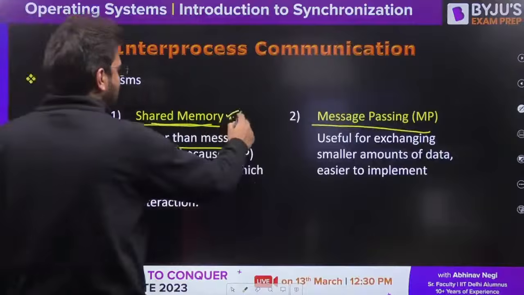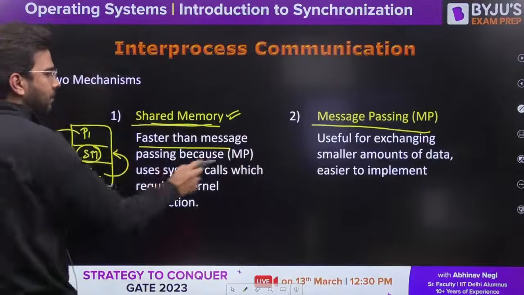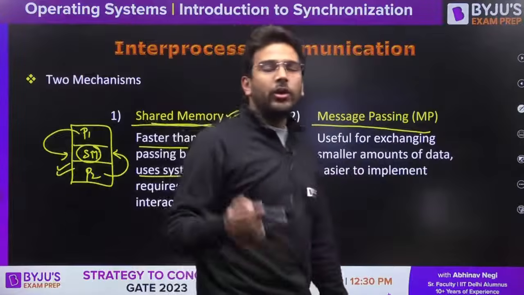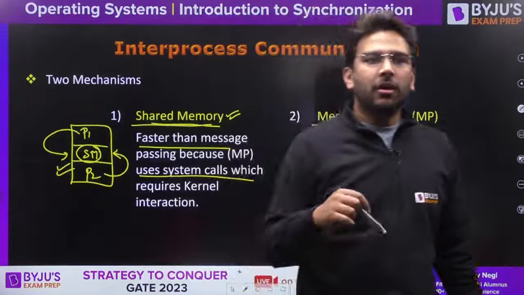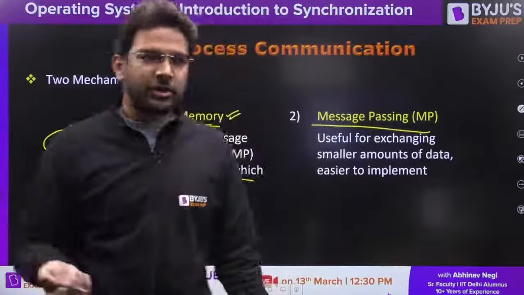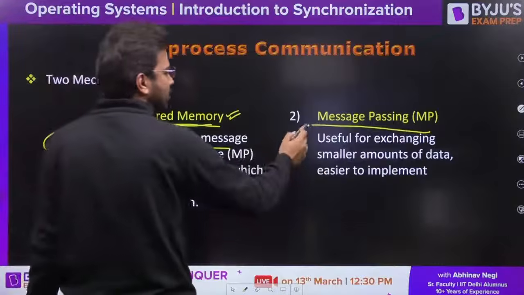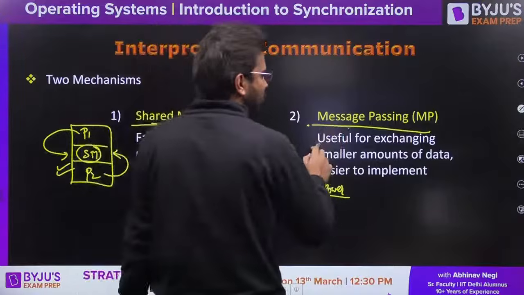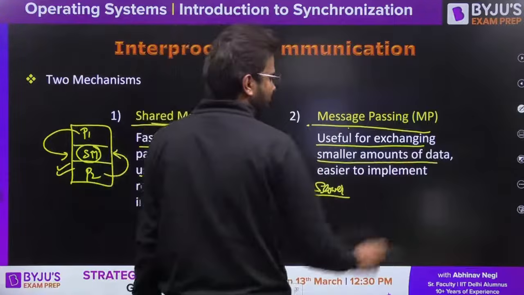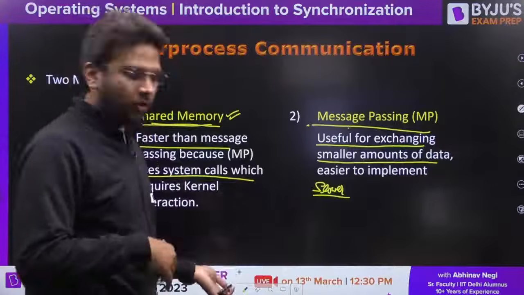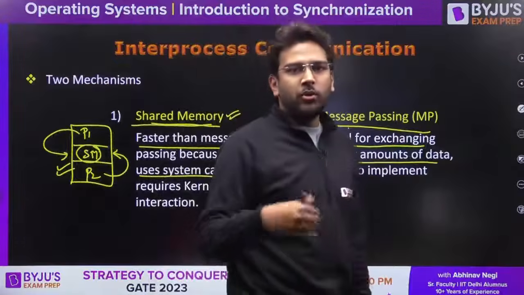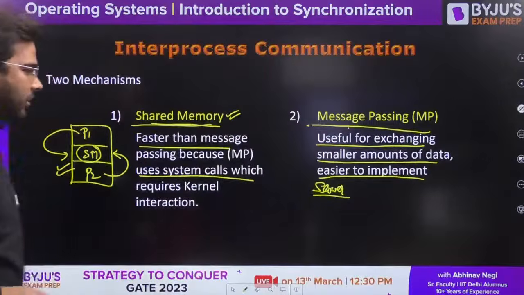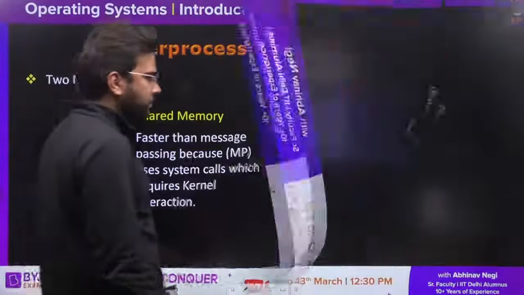Now shared memory is faster than message passing. Why? Because message passing involves system calls. Whenever system calls are there, OS intervention will be there, that means kernel intervention is there, and that is why it is slower. But message passing is useful for exchanging smaller amounts of data. If you want to send some very small data from one process to another process, you can use message passing, and it is also easier to implement as compared to shared memory. Is it clear to all of you so far?